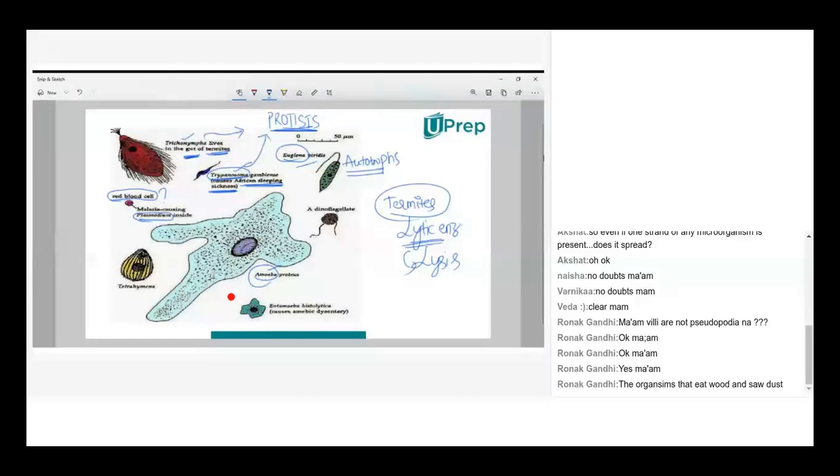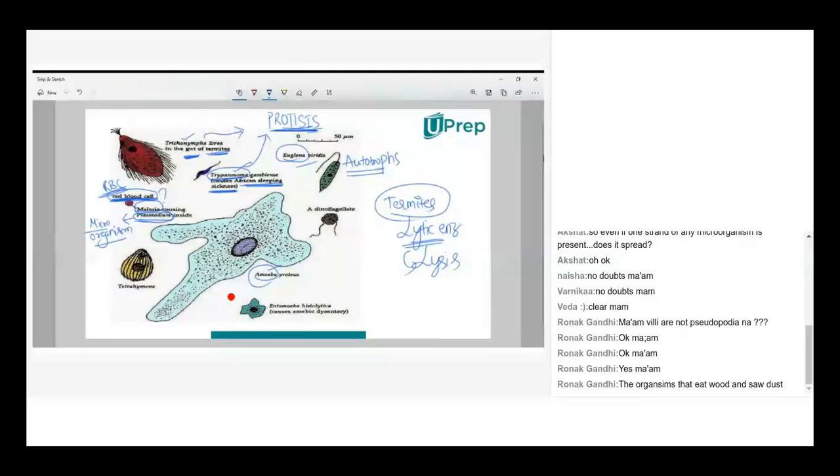Plasmodium is a protist, a microorganism, and it is the one which causes malaria. When it infects red blood cells inside the human body, it causes malaria. In the human body you have millions of cells, among them red blood cells, which help in circulation of blood.